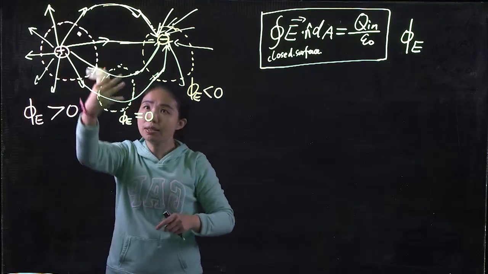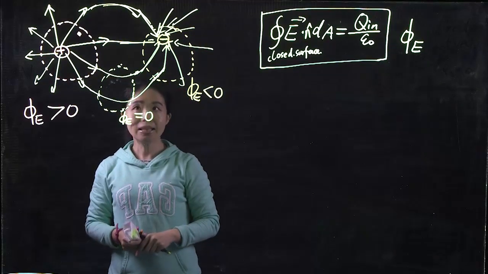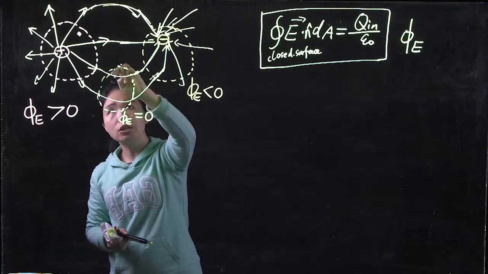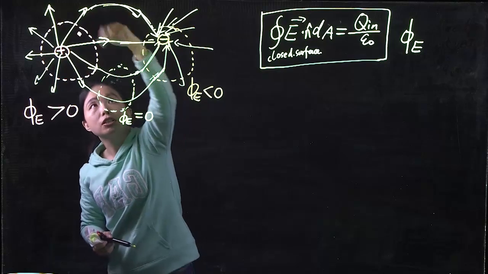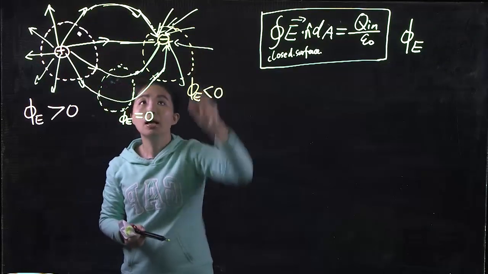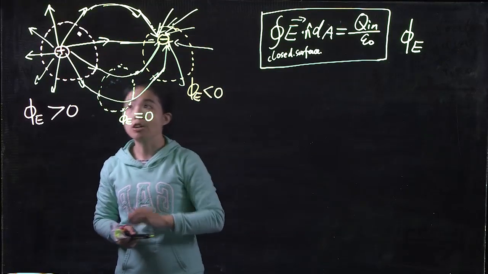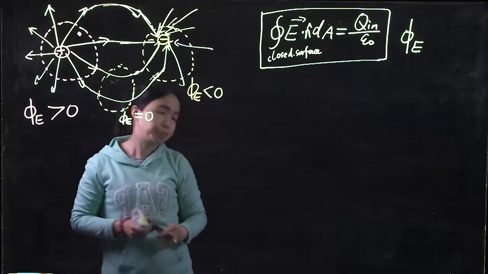Something negative here, something positive here. And that tells us there's no charge in this region. Also, there's no charge in this region, this region, or this region. The only regions which have charge are here and here.